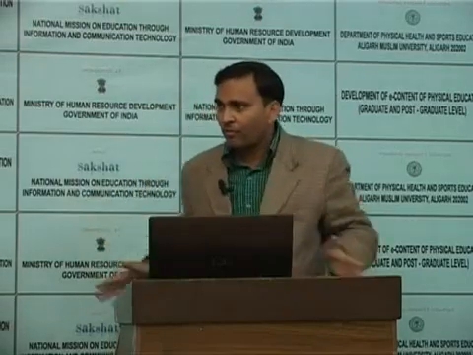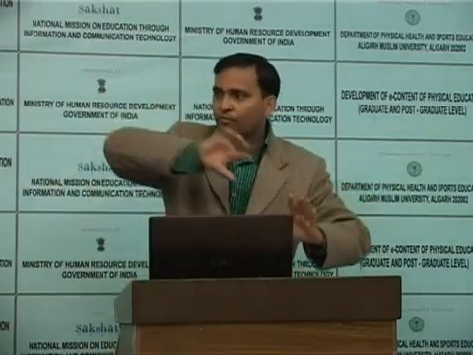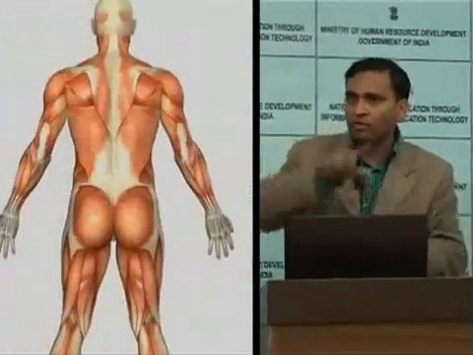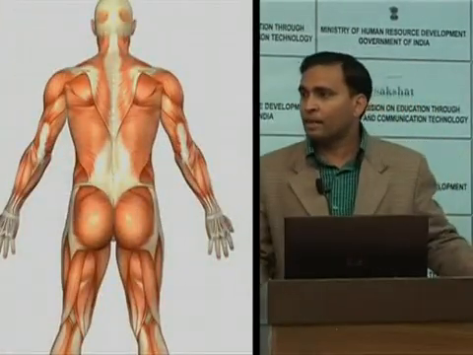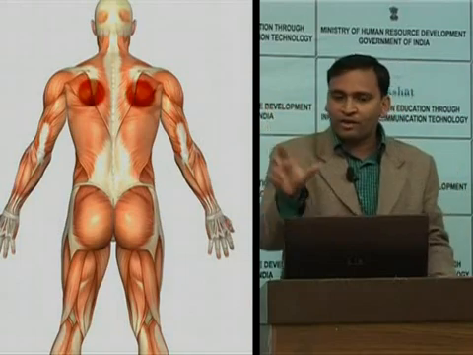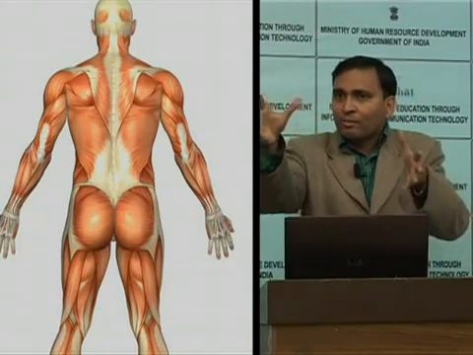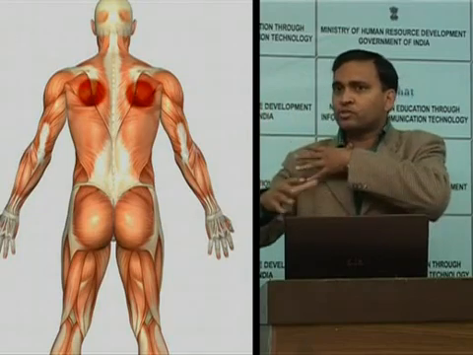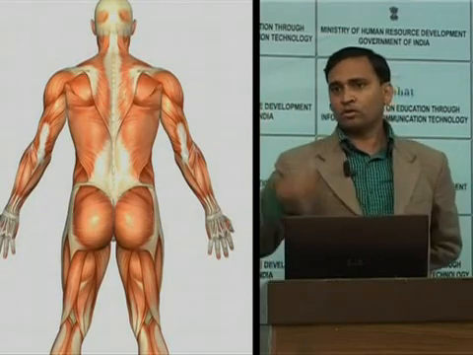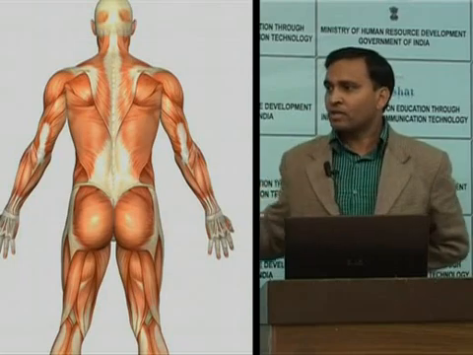The second, flat, mean flat fibers. They are running from down and going to attach over the tip of acromion. So whenever they will contract, you can see in the diagram, they will bring your scapula towards your dorsal spine. So it can cause retraction of your shoulder girdle.